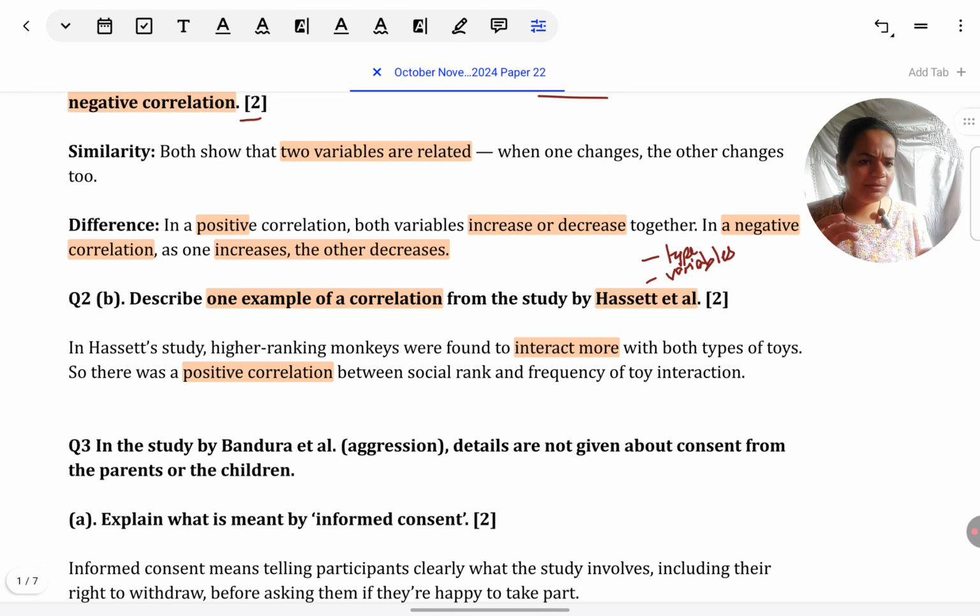You can present it in the opposite order also. First, you can say positive correlation was found in the study, and then you can say as the social rank of the monkey increased, so did frequency of toy interaction. Just make sure you're giving the type and the variables very clearly. They should be clearly mentioned. Again, same strategy you can use. You've practiced this for Hassett et al. Then other course studies in which there were correlations, like for example, in Holzel et al. study, Dement and Kleitman study, see if you will be able to write a similar answer or not.